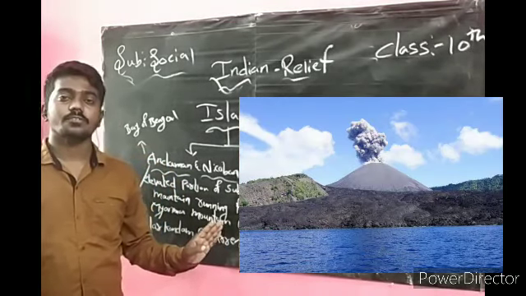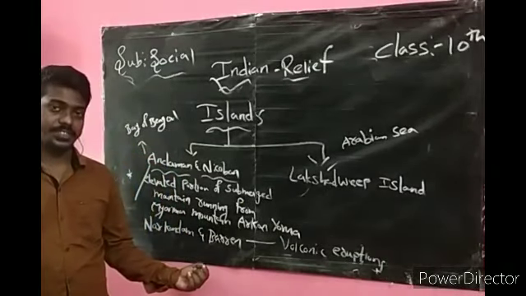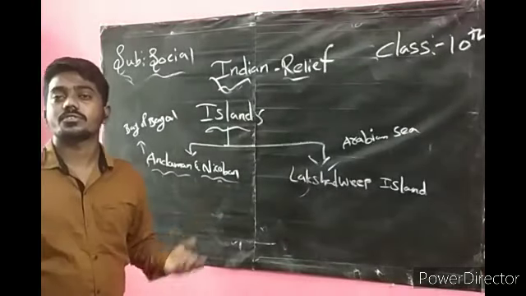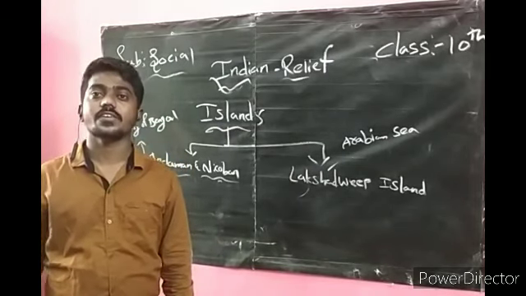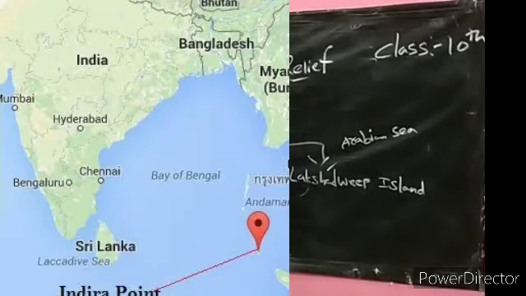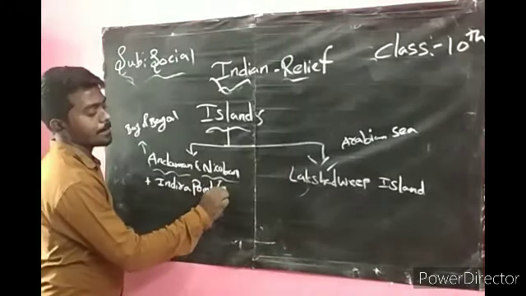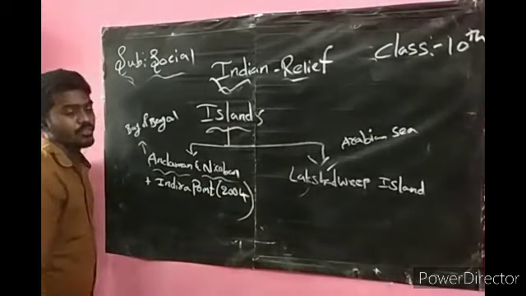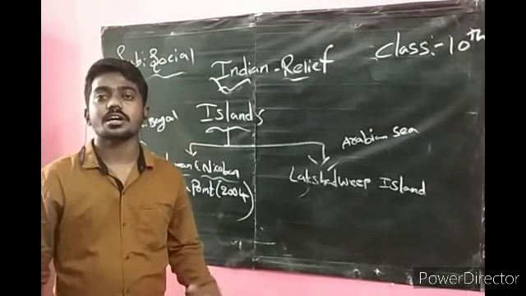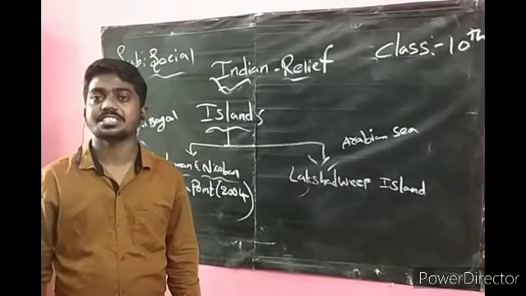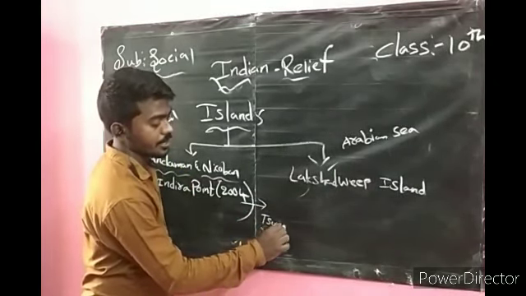We have volcanoes which are present in Andaman and Nicobar. What are the names of the volcanoes? Narcondam and Barren. Very, very important this one. Okay, the southernmost tip of India is present in the Andaman and Nicobar Islands only, which we call Indira Point, which was submerged in 2004 because of the tsunami.